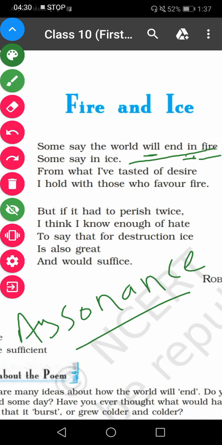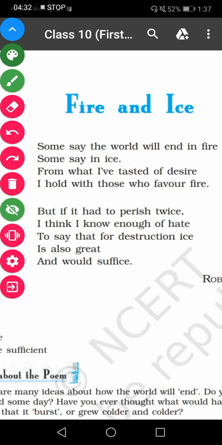Now in line 4 also, I hold with those who favor fire. Two sounds are there. One is the O sound, which is very prominent, and another is the I sound. Right from the first word, I, fire. So everywhere in this line we will find that the I and O sounds are very prominent.